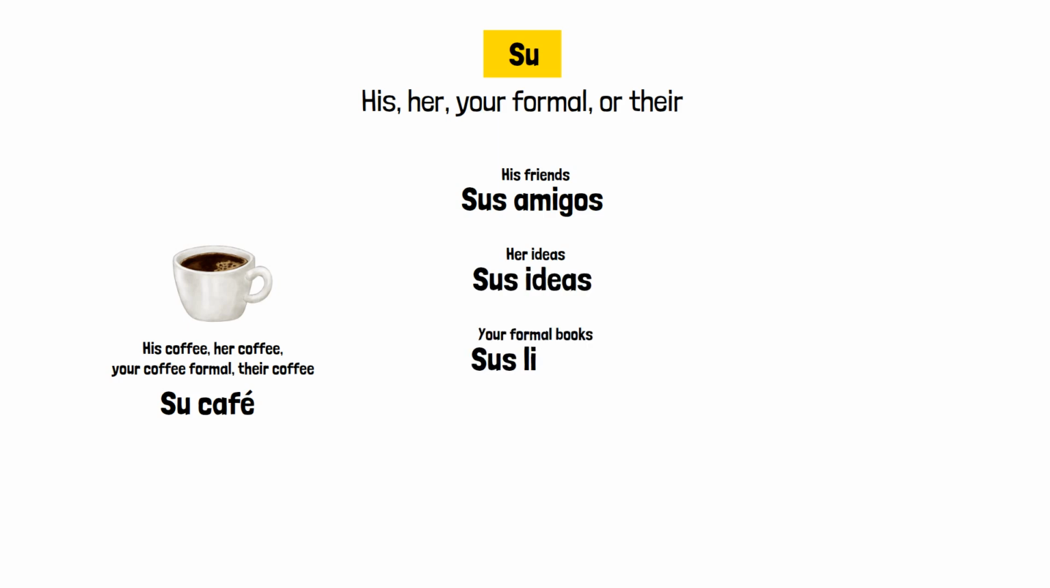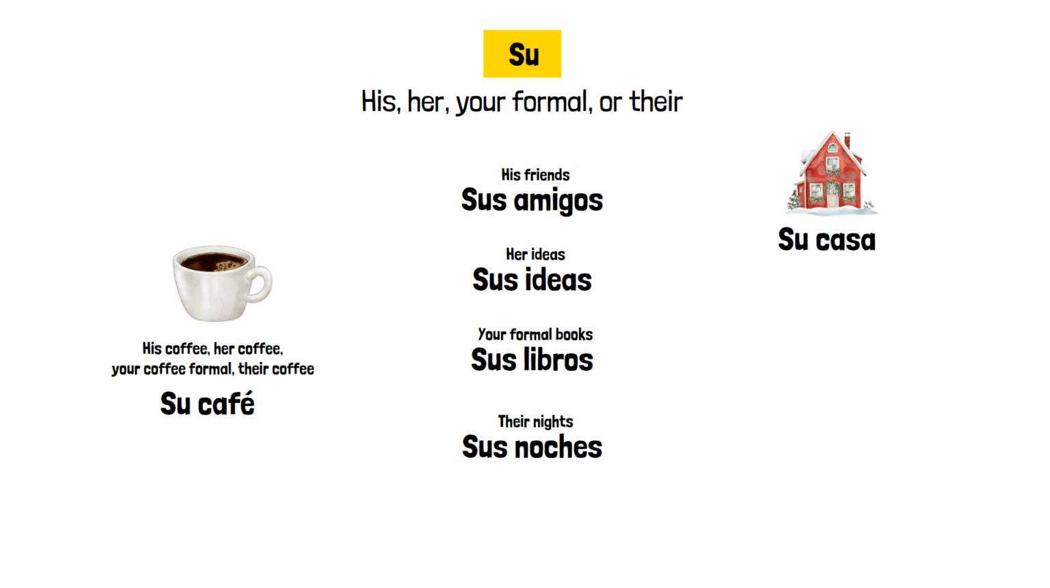Your formal books is sus libros. Their nights is sus noches. The pattern stays consistent. One thing is su, multiple things is sus. This ambiguity in su can cause confusion. If someone says su casa, do they mean his house, her house, your house, or their house? You need context to know.